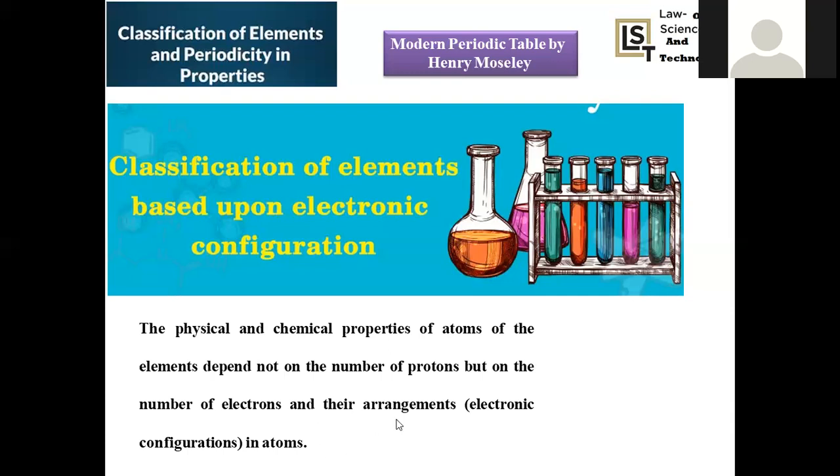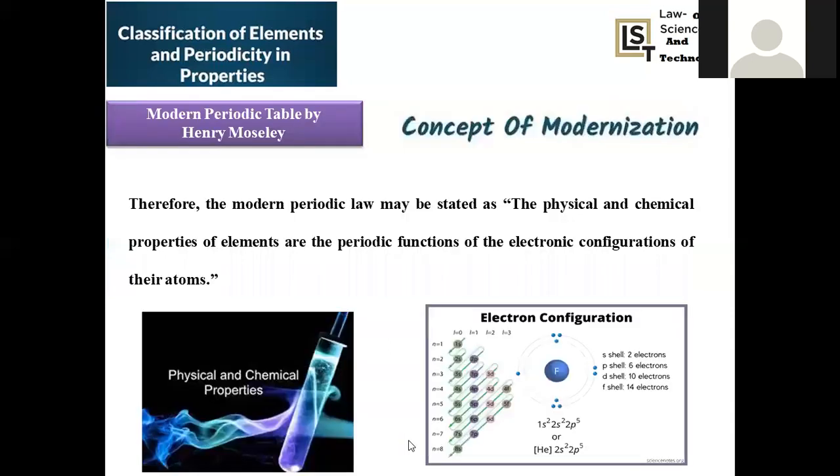If we shift the definition from atomic number to electronic configuration, this is also regarded as the definition for the modern periodic law and the concept of modernization. Therefore, in the modern periodic table, the physical and chemical properties of the elements are periodic functions of the electronic configuration of their atoms.